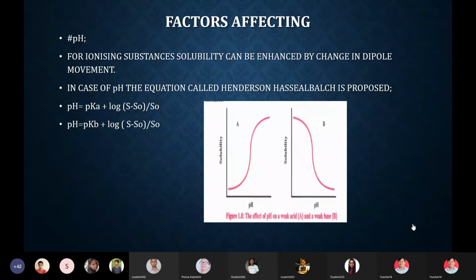Now by using that equation it is possible to determine the intrinsic solubility of that drug. And also by using the S minus S0 equation, it is possible to calculate the intrinsic solubility of that drug. Another important thing is that it is also possible to calculate the ionization constant, whether it is an ionized as well as an unionized drug, and depending on that ionization constant, the solubility is also affected.